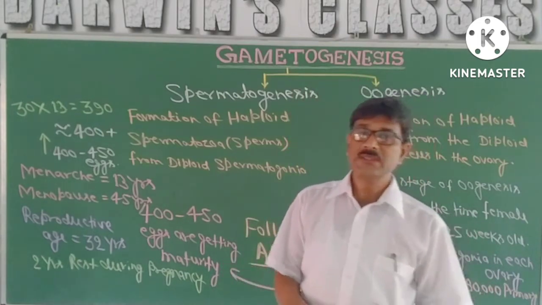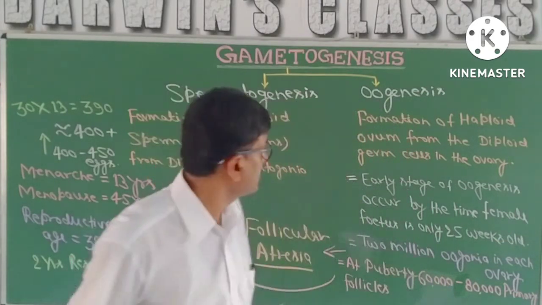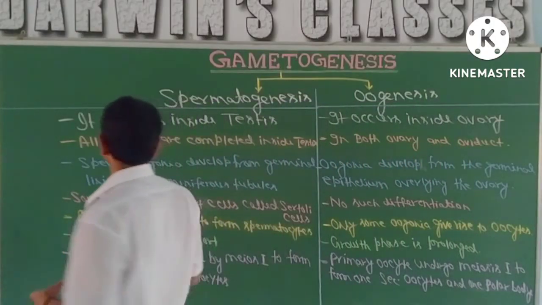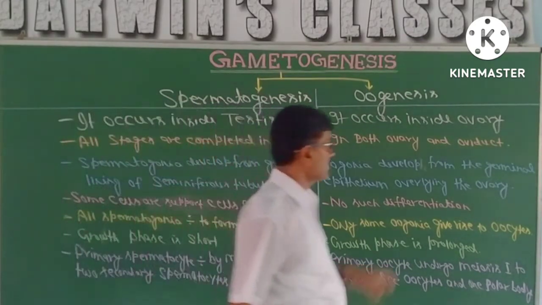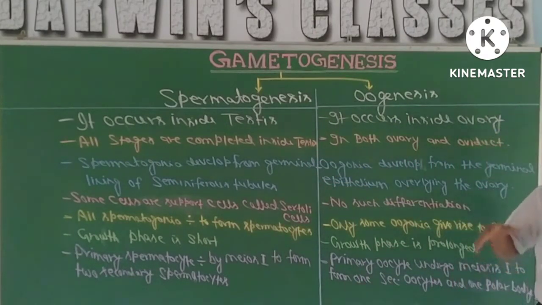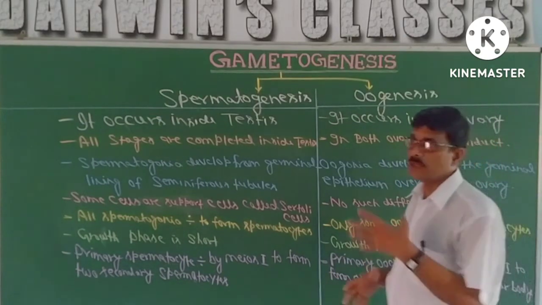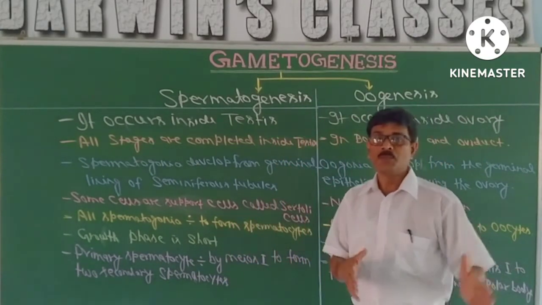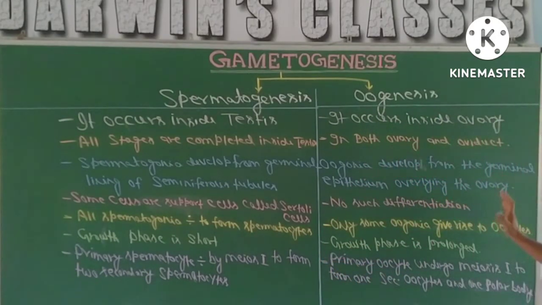So these are the differences between spermatogenesis and oogenesis. I would like to write down these differences in tabular form for your convenience. First one is, it occurs inside the testis, whereas it occurs inside the ovary. All the stages are completed inside the testis. Here, the primary or the main developmental stages are going to be completed inside the ovary, but meiosis second is going to be completed inside the oviduct. Therefore, in both ovary as well as oviduct.